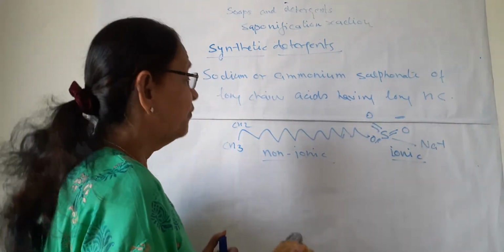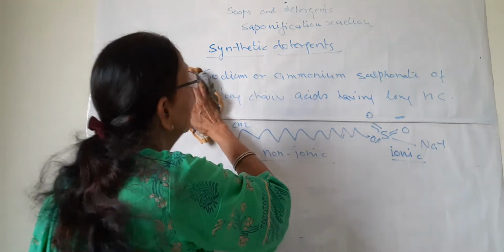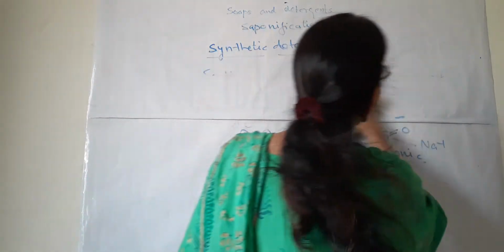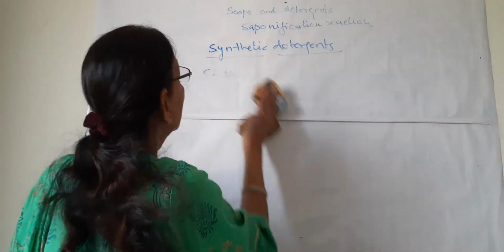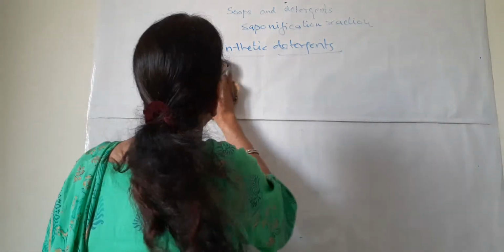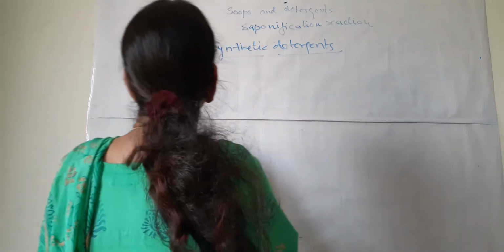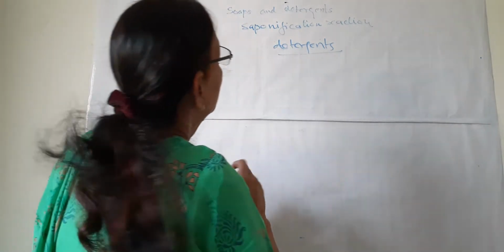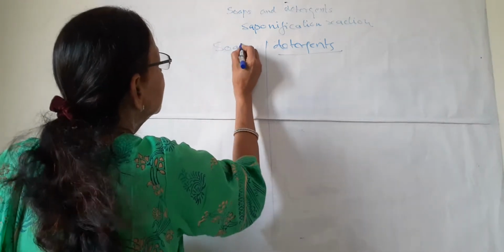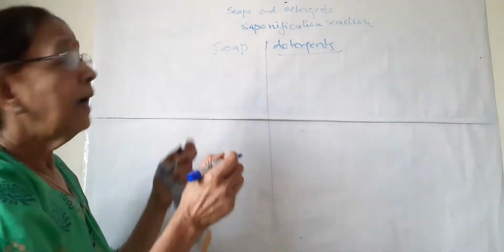Now what is the difference between soaps and detergents? Which are useful, which are not useful? There are some advantages as well as disadvantages of detergents and soap. So we can make a table, a comparison of both.